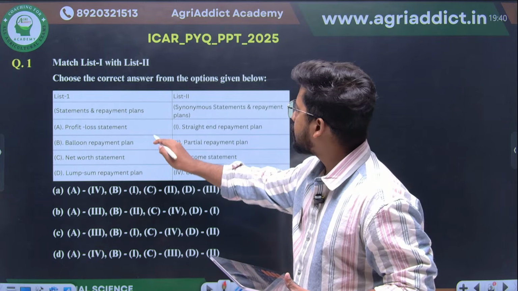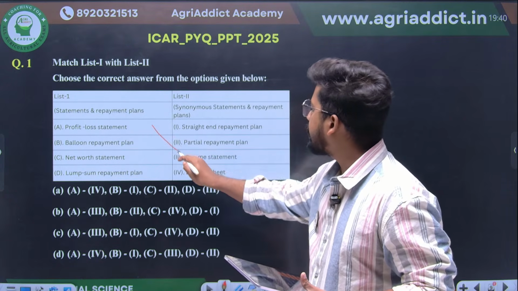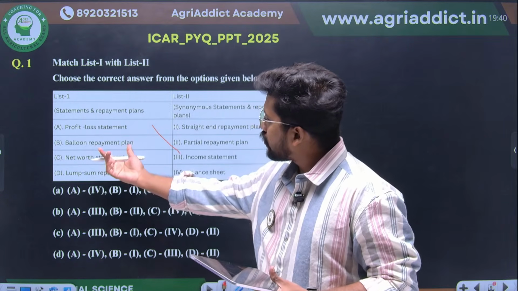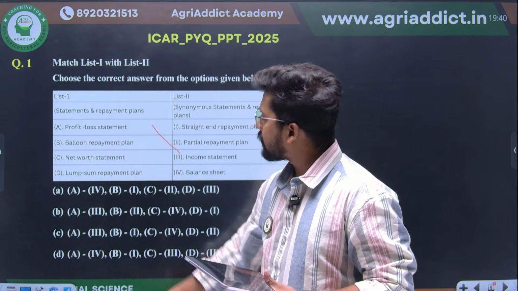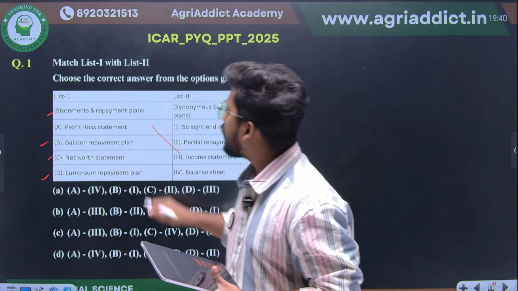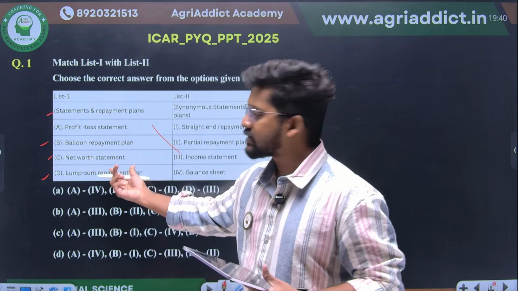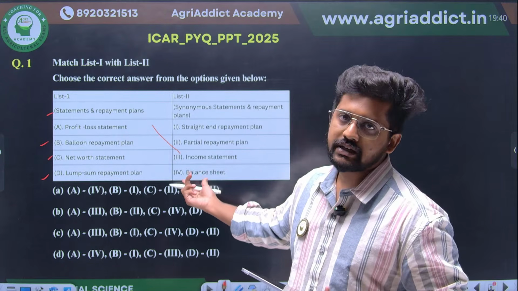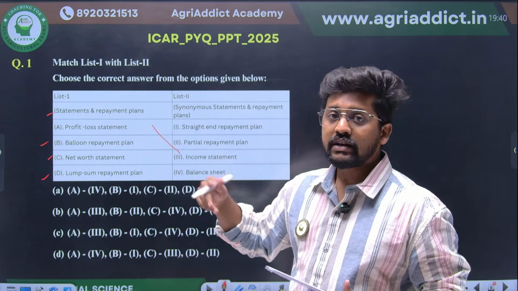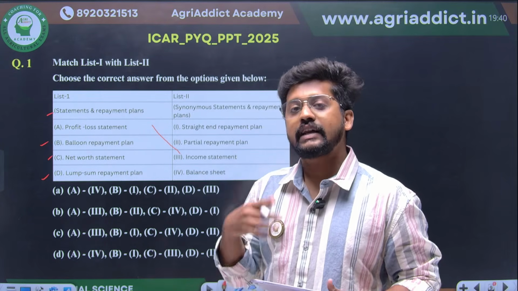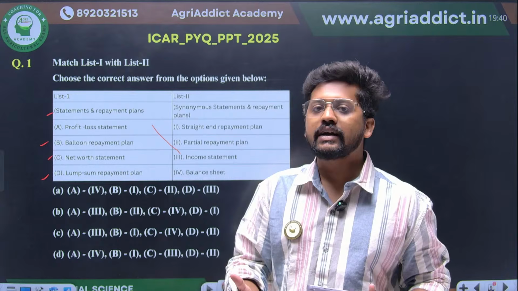Income statement, profit and loss statement, this will be connected with 3. A will be connected with 3. Then what are there? Balloon repayment plan, net worth statement, lump sum repayment plan. So we have 2 repayment plans and 2 statements. First statement we have already connected. Second statement, net worth statement. This is none other than the first statement that we are studying, your balance sheet, right? Third one is cash flow statement, which is also known as flow of fund statement. So the name as well as its synonyms are really important.